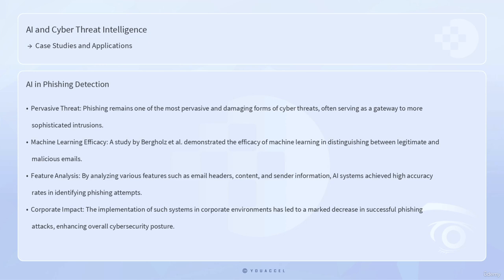By analyzing various features such as email headers, content, and sender information, AI systems were able to achieve high accuracy rates in identifying phishing attempts. The implementation of such systems in corporate environments has led to a marked decrease in successful phishing attacks, thereby enhancing overall cybersecurity posture.